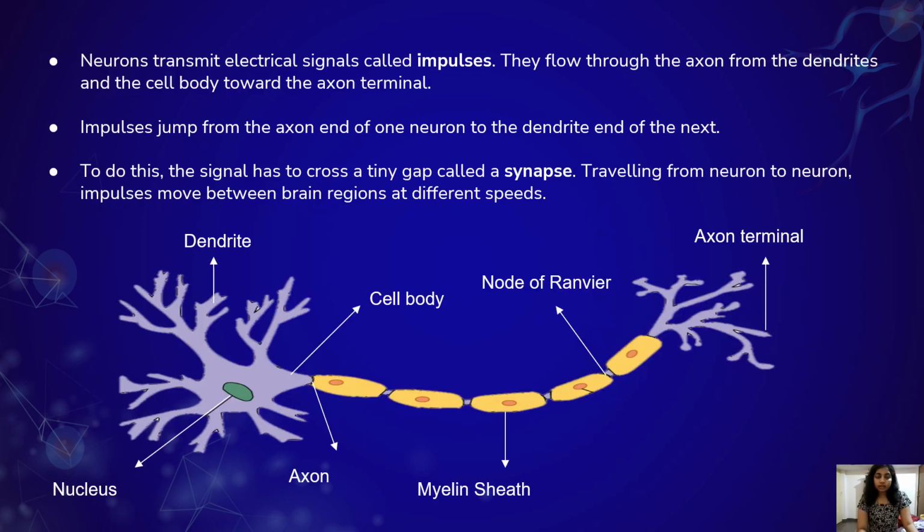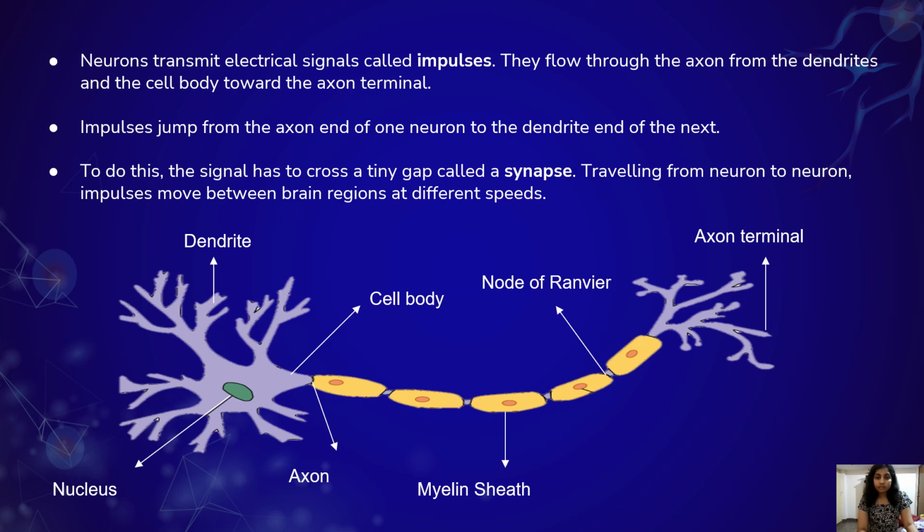The neurons transmit electrical signals called impulses. They flow through the axon from the dendrites and the cell body towards the axon terminal. Impulses jump from the axon end of one neuron to the dendrite of another neuron. To do this, the signal has to pass through a small gap called synapse. Traveling from neuron to neuron, impulses move between the brain regions at different speeds.